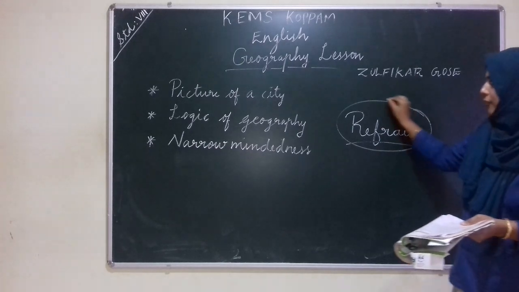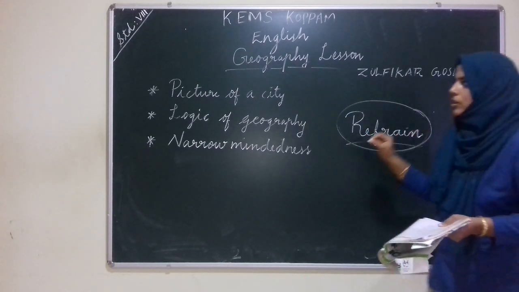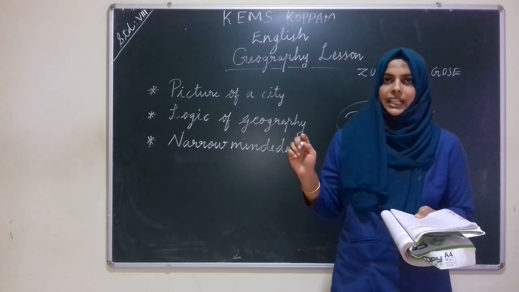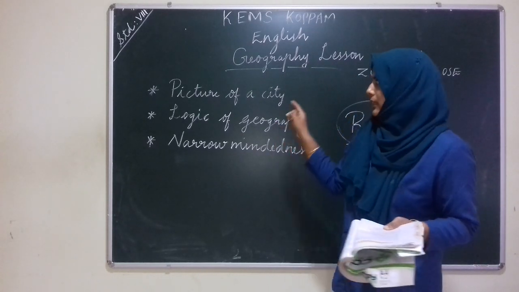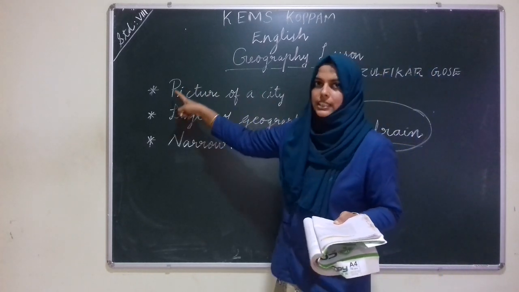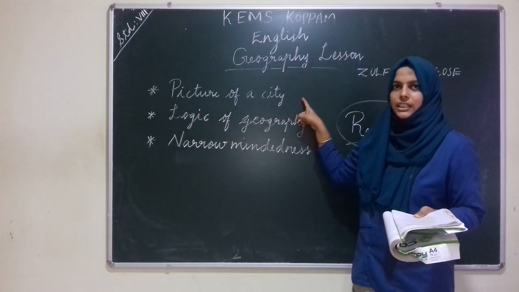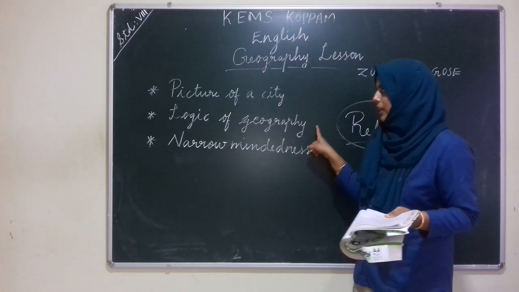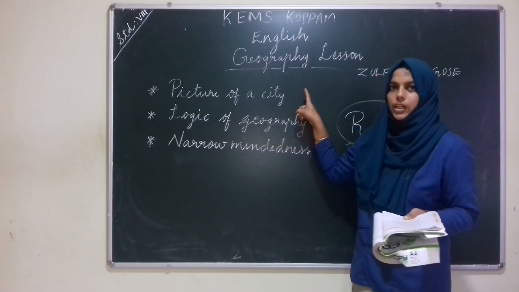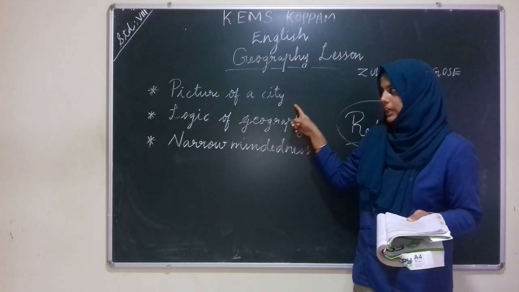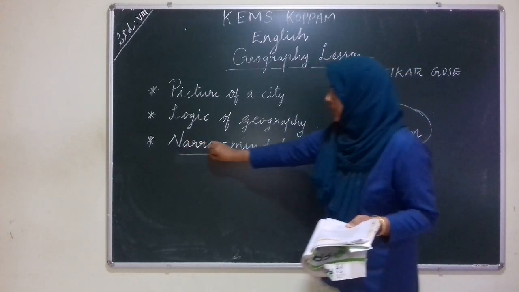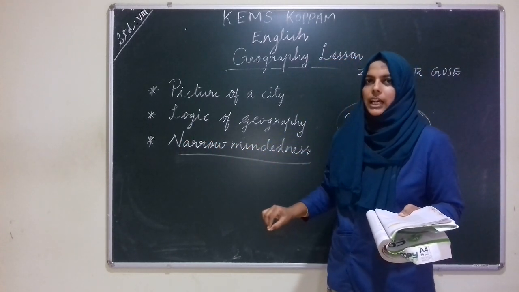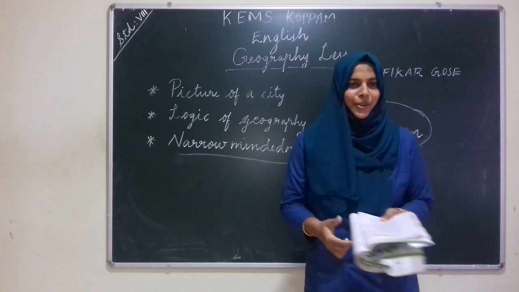What is it? Refrain. So the poem says about the poet's perspectives. That is, the first stanza is about the picture of a city, and the second stanza is about the logic of geography. And these many things he understood very clearly, but this particular thing, the narrow-mindedness of people, he couldn't understand. I hope you all understood the poem.